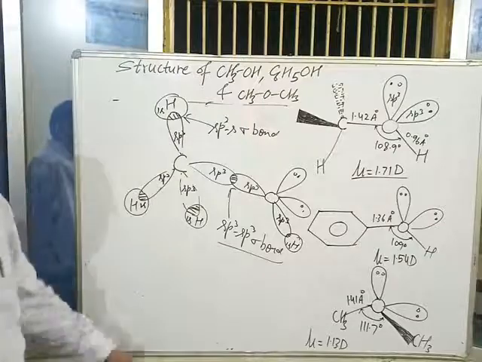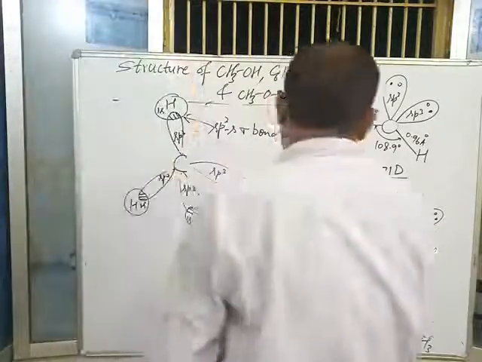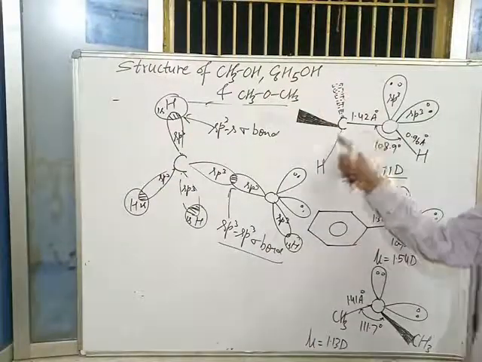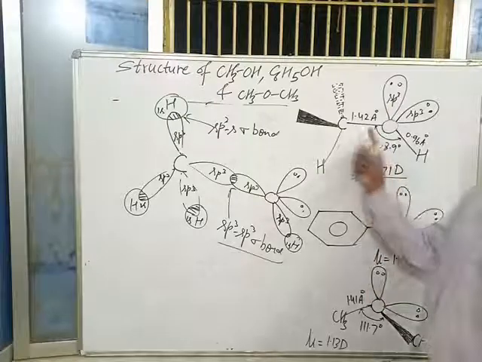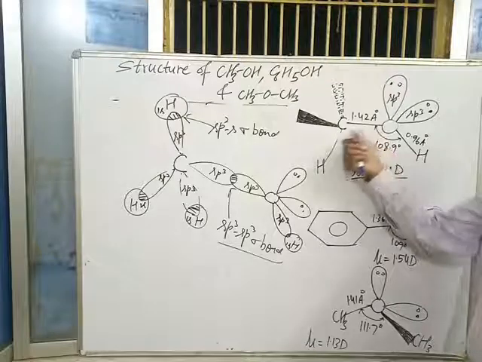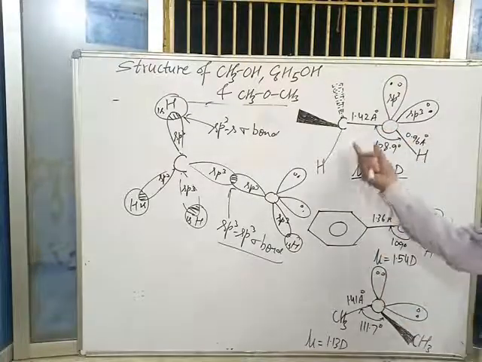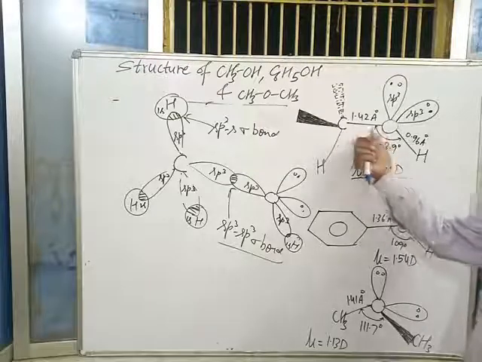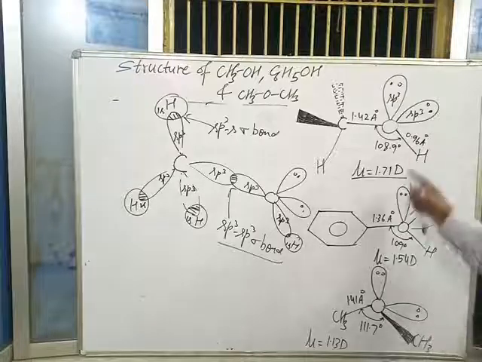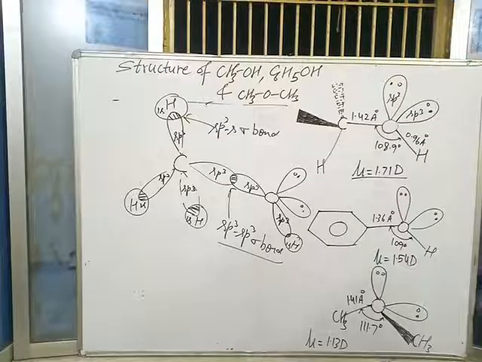In this way, the carbon oxygen bond in alcohol becomes an actual single bond. The carbon hydrogen bonds, the carbon oxygen bond, and the oxygen hydrogen bond are all single bonds. The bond length of the carbon oxygen bond in alcohol is 1.42 angstrom, and that of the OH bond is 0.96 angstrom.